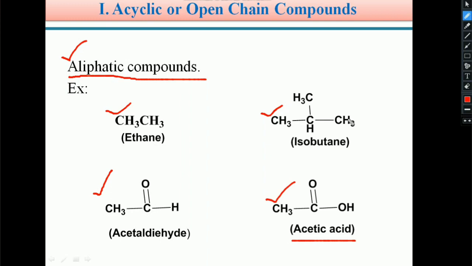Ethane, isobutane, acetaldehyde, acetic acid: these are a few examples of acyclic compounds or open chain compounds or aliphatic compounds.